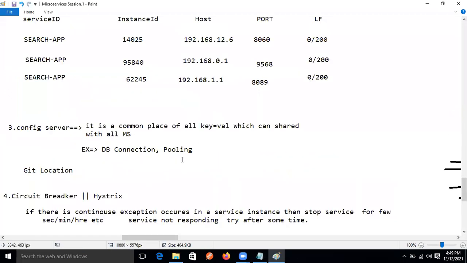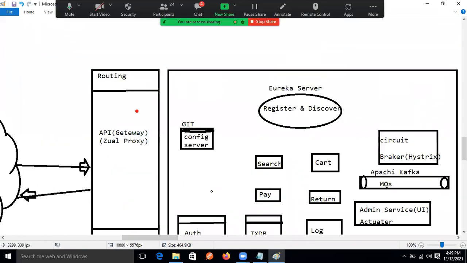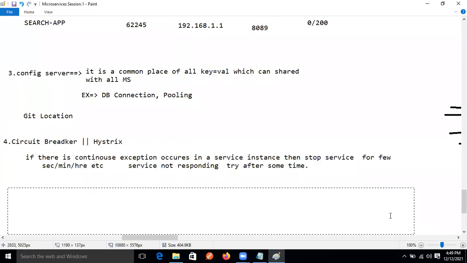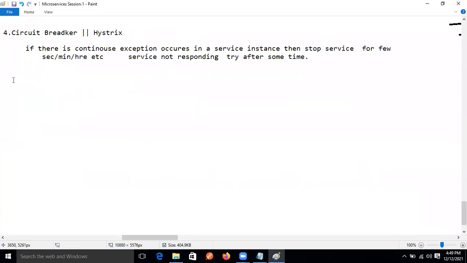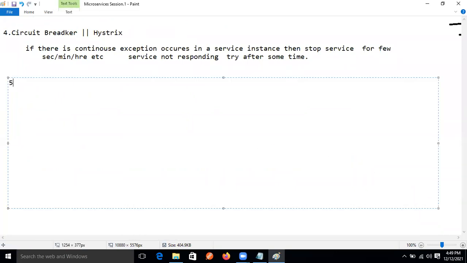So one more component is left. That component is the API gateway. Let's understand this module also. This one is the fifth module, the API gateway.